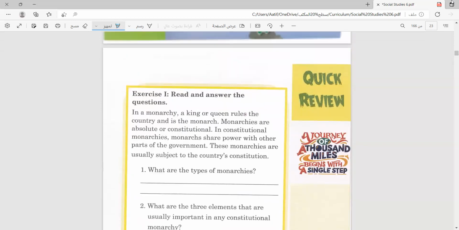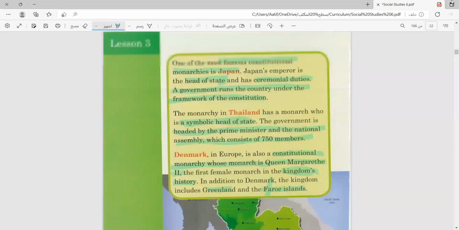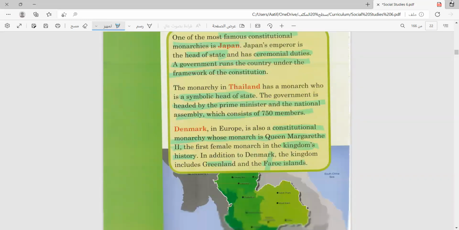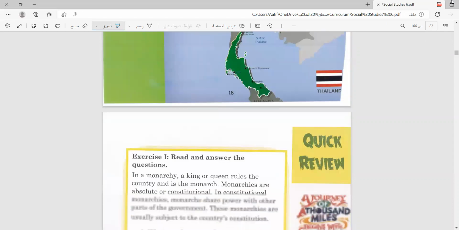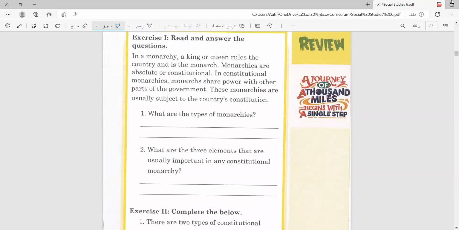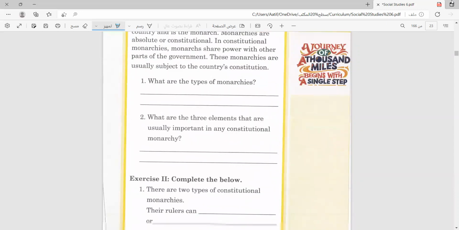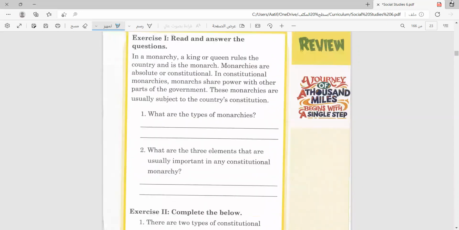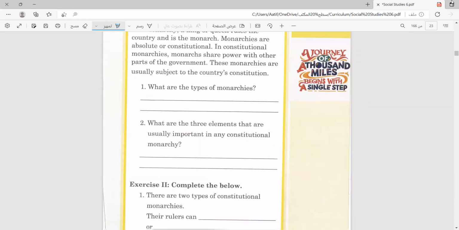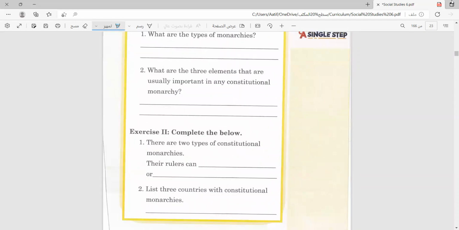That's it for today's lesson. We just talked briefly about the constitutional monarchy and a few example countries. I hope that everything has been clear. As for page 19, this is homework that you should do at home. After I check the answers, I will send you the answer key and you can complete it if you did not finish. That will be it for today.